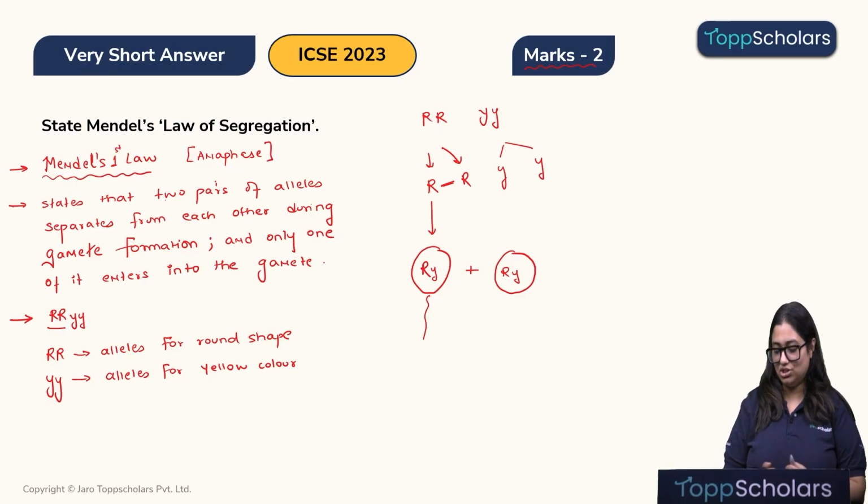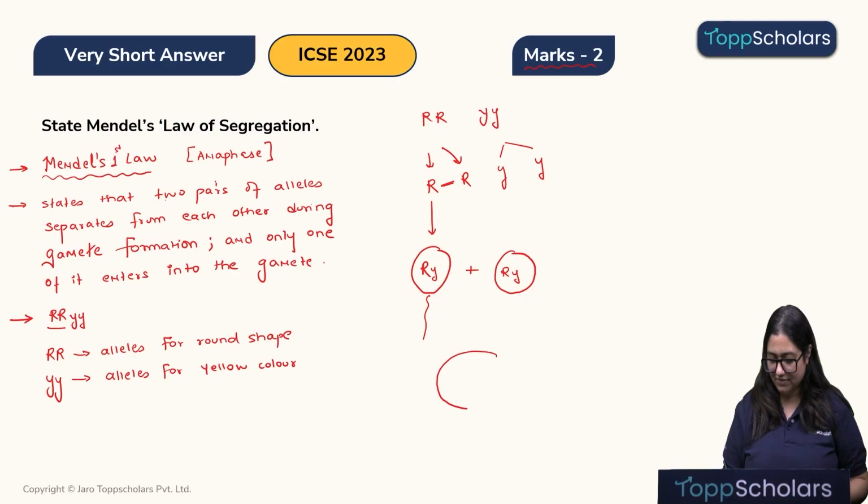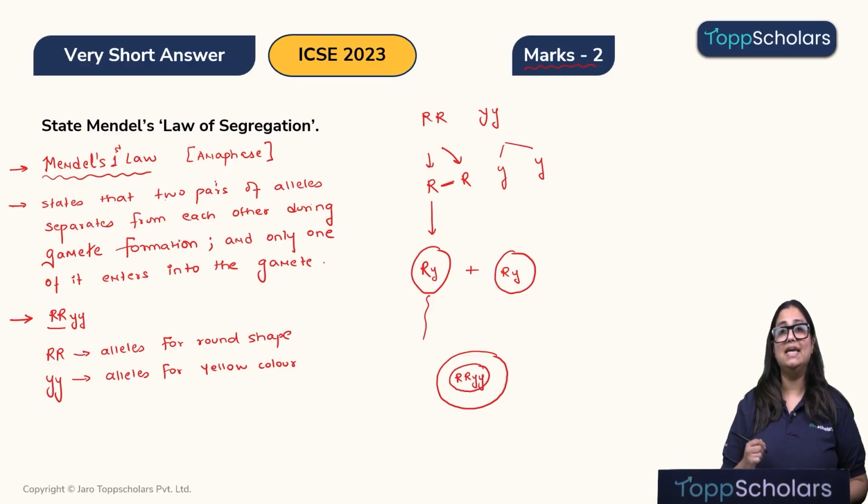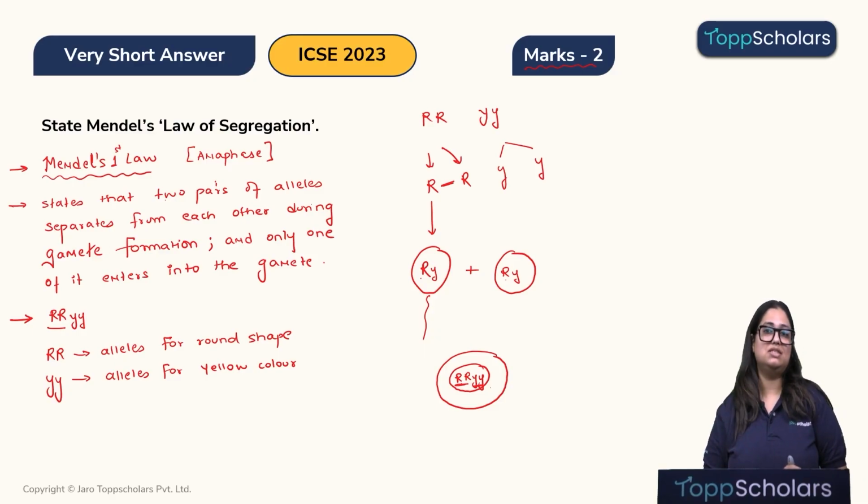During sexual reproduction, the sperm and ovum will fuse with each other. And now, this will also come together. So, we will again get the same condition, each gene having two alleles. For example, the gene for shape will now be RR and the gene for color will be YY. So, this gene of shape now has two alleles, and this gene of color will now have two alleles. So, that restores the same condition.